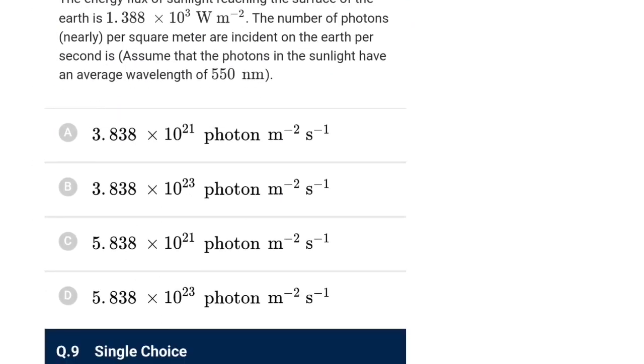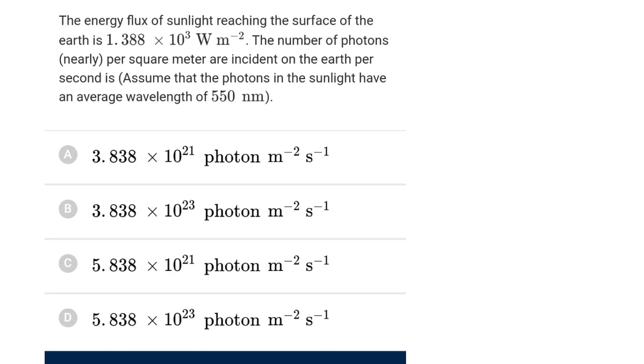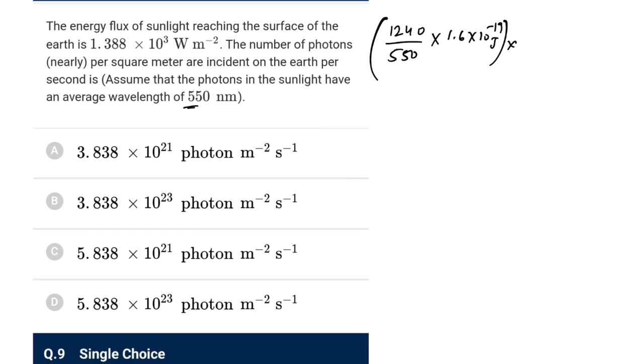Next one. The energy flux of sunlight reaching the surface of the earth is given. The number of photons per square meter incident on the earth per second is. So you are given the average wavelength. So energy of a single photon is 1240 upon 550. This is in eV, or you can say it is into 10 to the power minus 19 joules. So the number of photons striking per unit area, let's say that would be n. So n photons are striking per meter square area. That would be equal to 1.388 into 10 to the power 3.